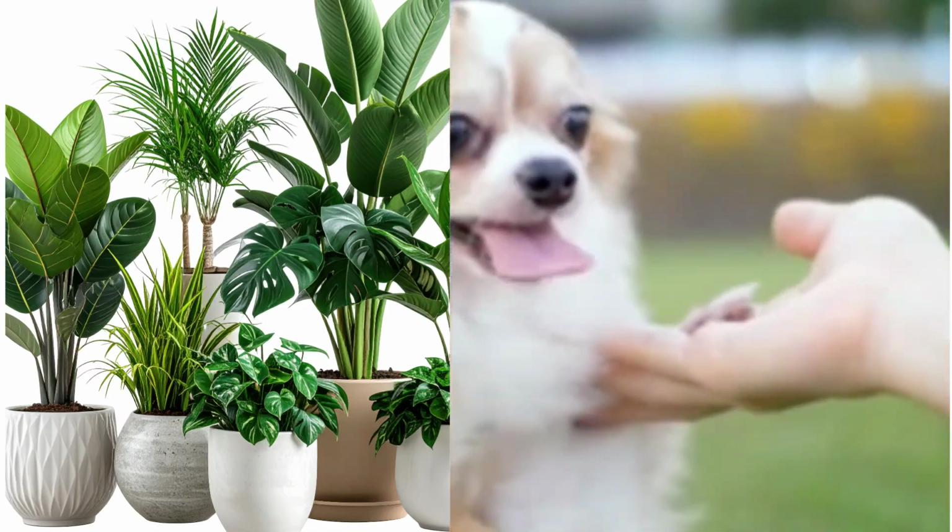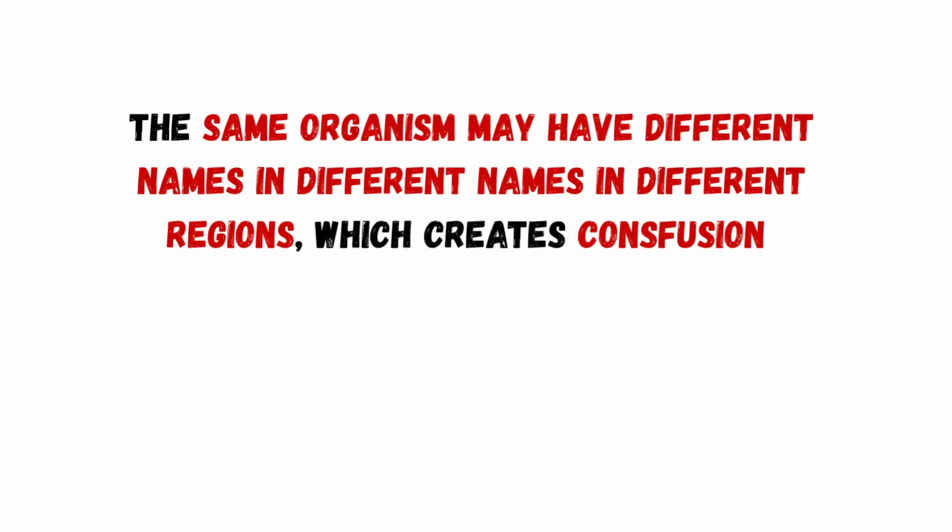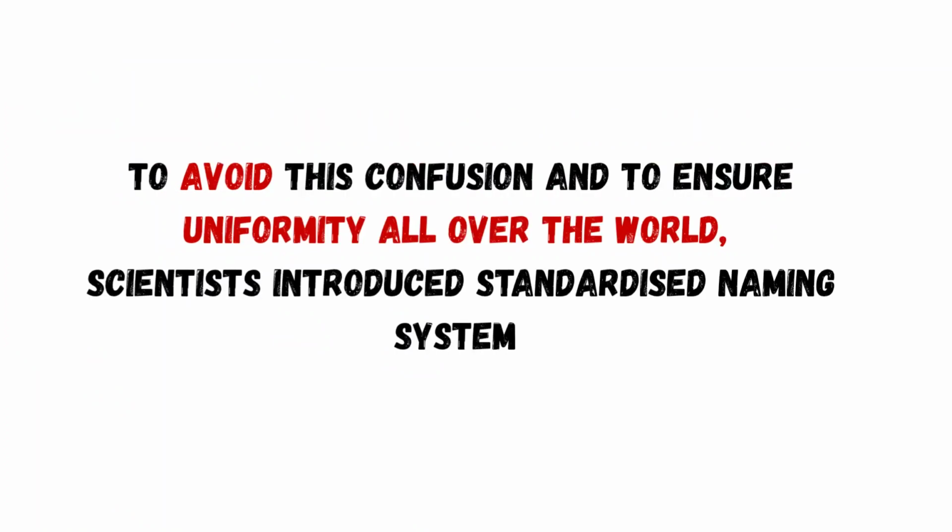In our daily life, we usually use local or common names for plants and animals. These names differ from place to place. The same organisms may have different names in different regions, which creates confusion. To avoid the confusion and to ensure uniformity all over the world, scientists introduced a standard naming system.